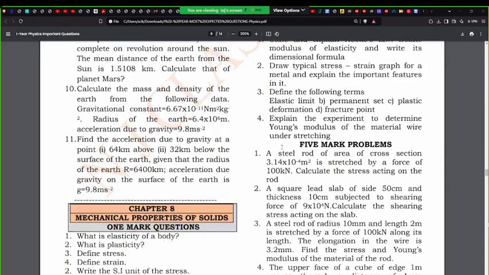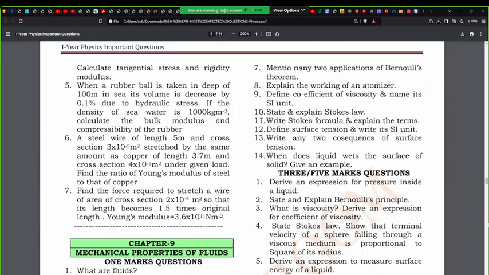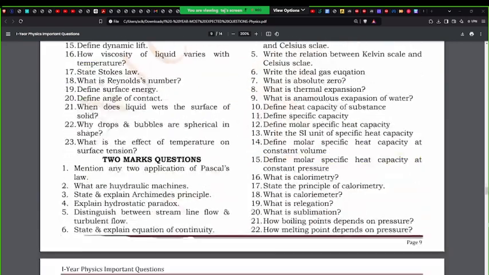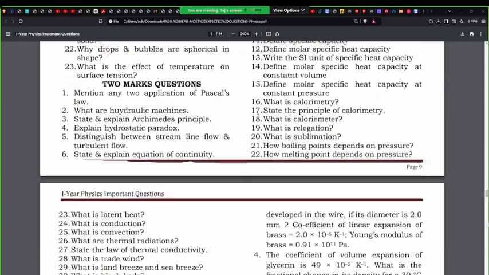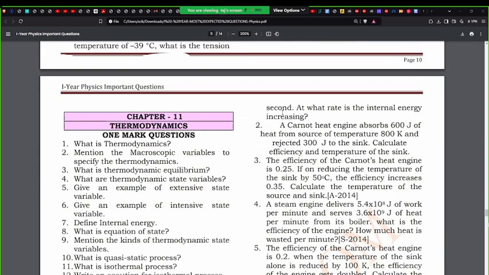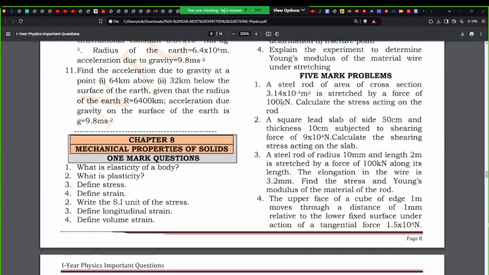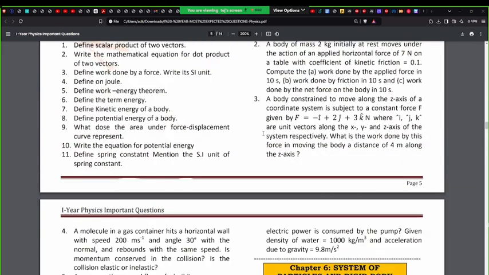Ignore the 5 markers in this case in terms of numericals. Take a choice there. Solids. Fluids you don't have anyway. Thermodynamics is not there in this. So basically, the bottom line here is ignore all the numericals. Talk about the 2 and the 3 markers. Whatever I told you is important. Don't ignore it at all.